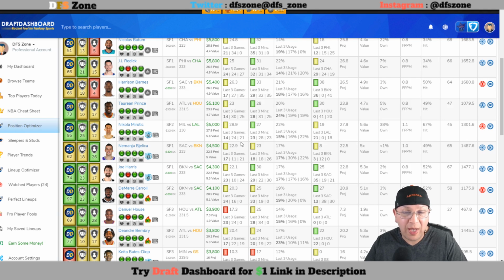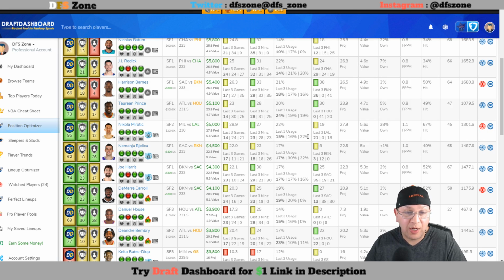But numbers have been okay, 24, 21, 2 out of the last 3 has been at 21 plus. He has been playing about 28 minutes a game as of late. He has had 2 23-minute games there. His usage rate is not extremely high. I'm not concerned with that because if he gets hot and he gets opportunities and his shots are going down, especially from 3, he will get more opportunities. He only had a 21 spot in his last game against LA.